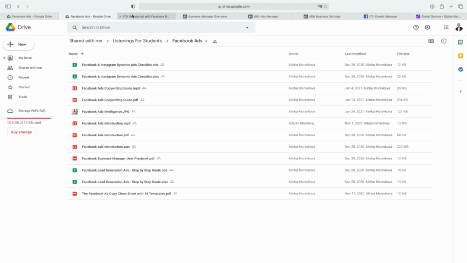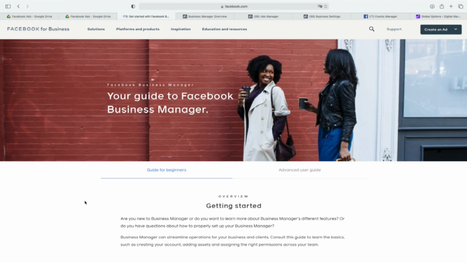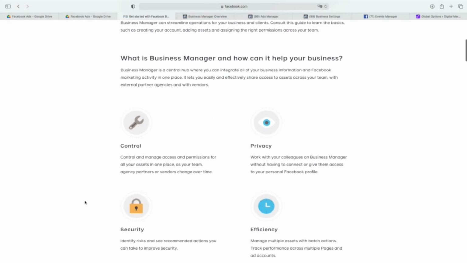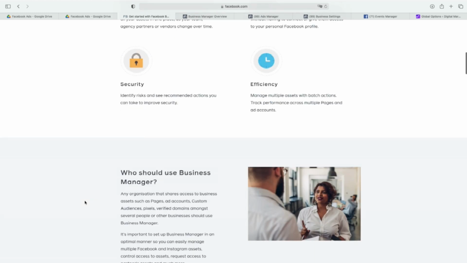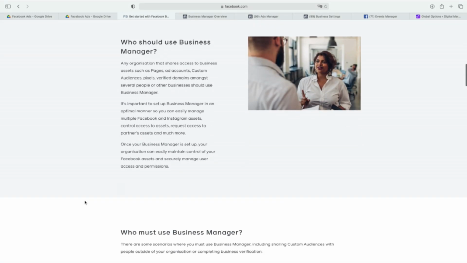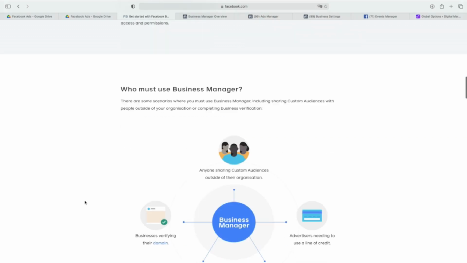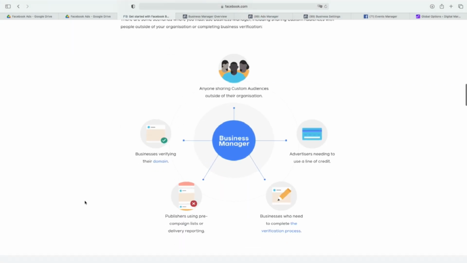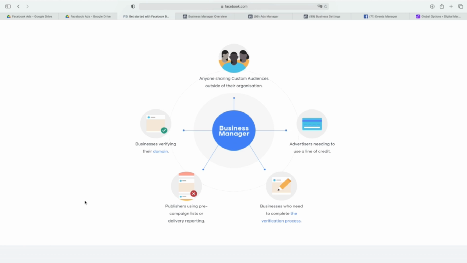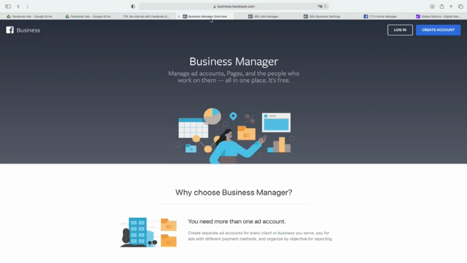But right now, let's get started with Facebook Business Manager. And basically, this is really cool because it gives you more power, more efficiency. And if you want to be professional or you want to step to the new level, this is something you need to use. So basically, it's a really good system, and I need to give you some more information. You can also download the complete guide from Facebook.